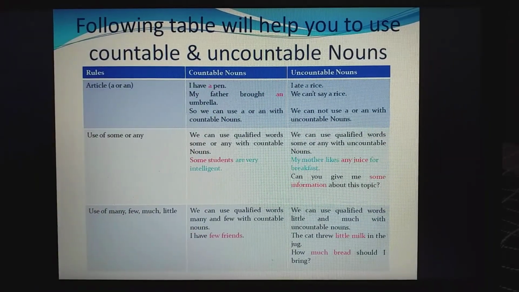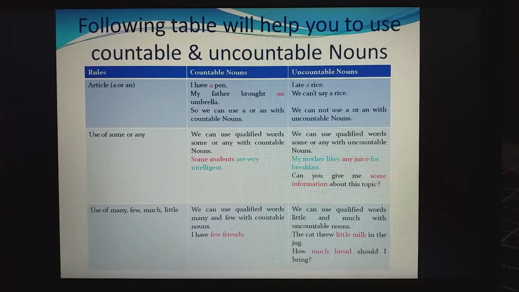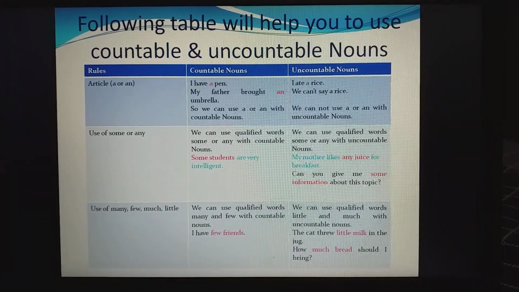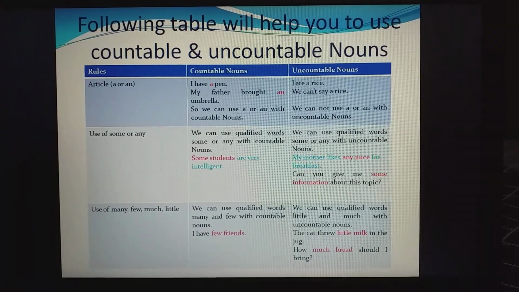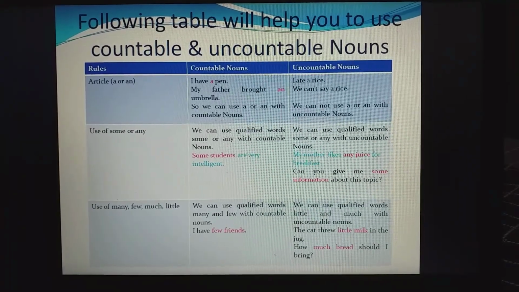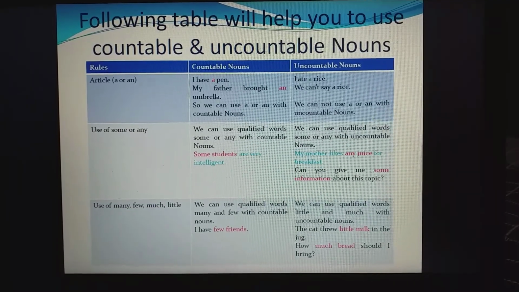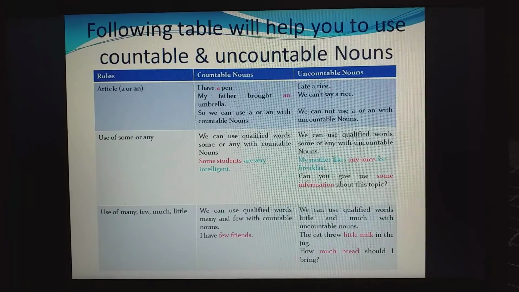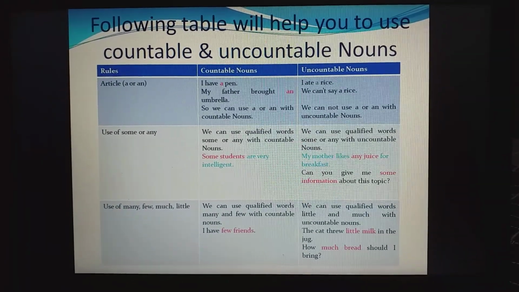Now look here. The following table will help you to use countable and uncountable nouns. We have learnt what countable nouns are and what uncountable nouns are. I prepared a table for you showing how we can use them, like there are rules and how these rules can be used for countable nouns and uncountable nouns. First of all is article. All of you know very well articles are a, an and the. But here we will discuss what?